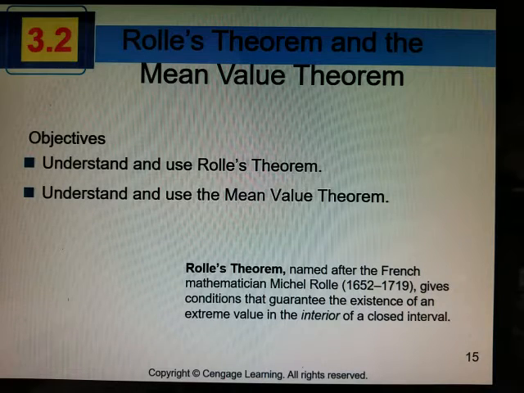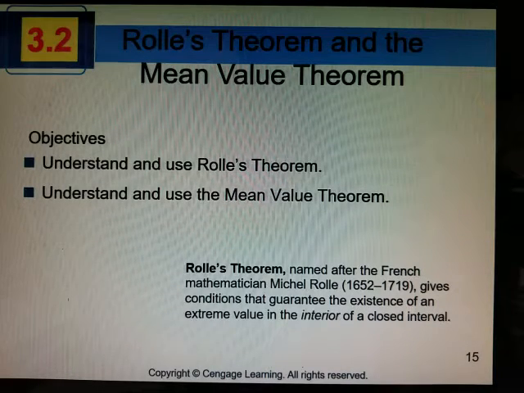Meaning, if I have a closed interval of a smooth and continuous curve, I'm going to have at least one, either a maximum or a minimum, when you have a smooth and continuous curve. I don't have to have both, but I have to have at least one of the two. Okay, so I'm kind of trying to draw a picture here to show you that.